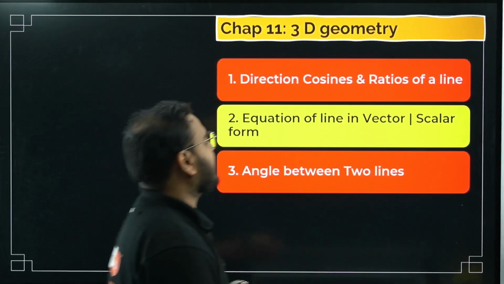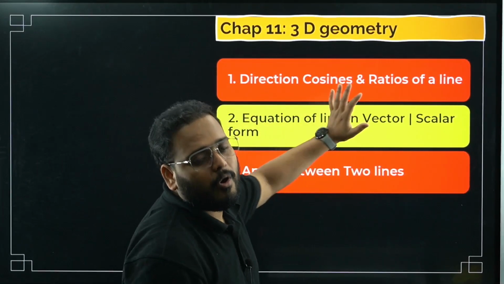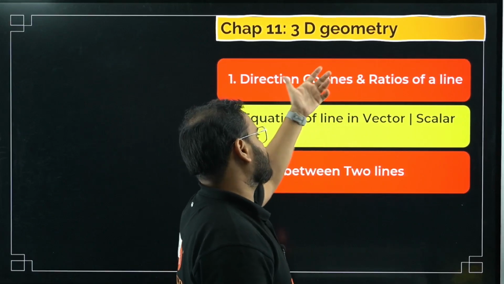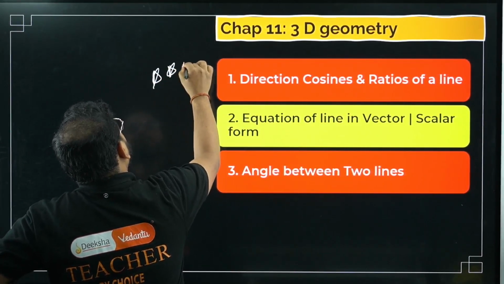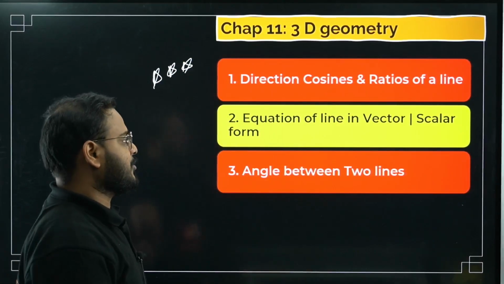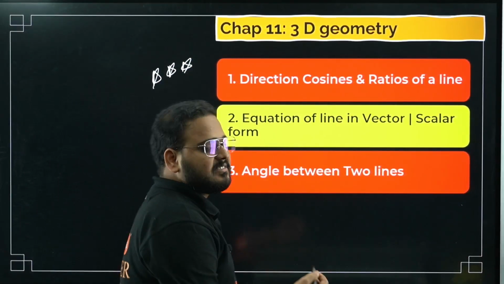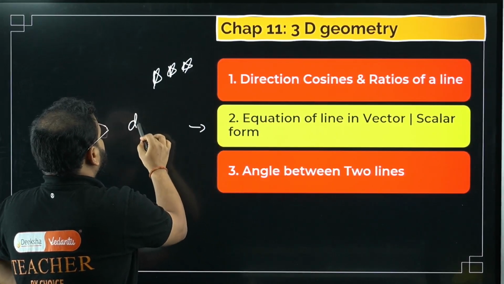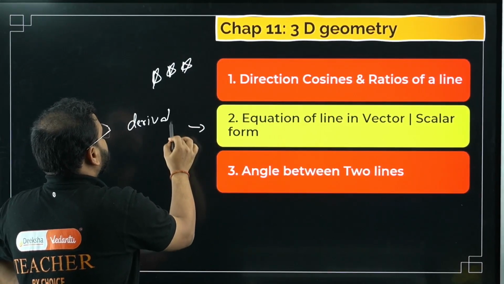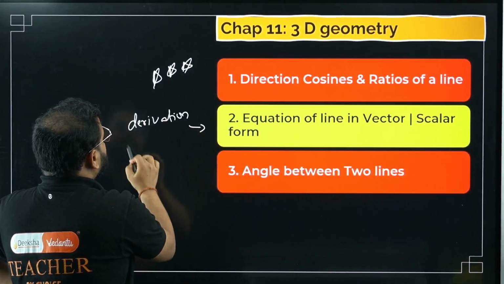Have a look. Direction cosines and ratios of a line. Mostly the questions come from here, or whatever other topic is there is based upon this concept only. So this is very, very, very important. Equation of a line in vector and scalar form. Even this keeps coming. There is a derivation for this. Do the derivation also, bacha, both in vector and scalar form.